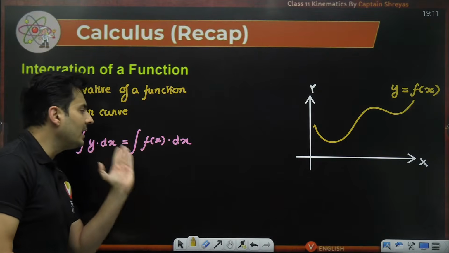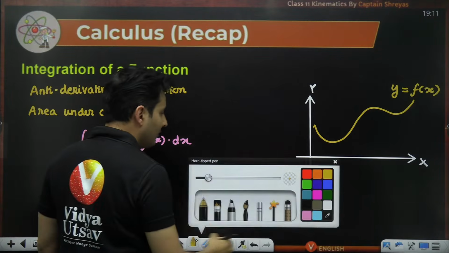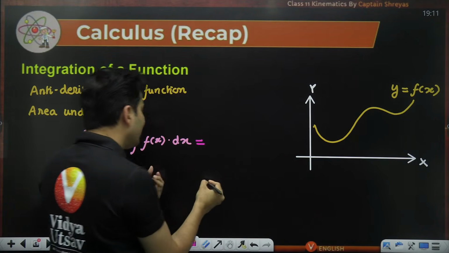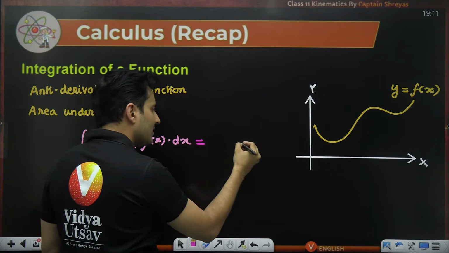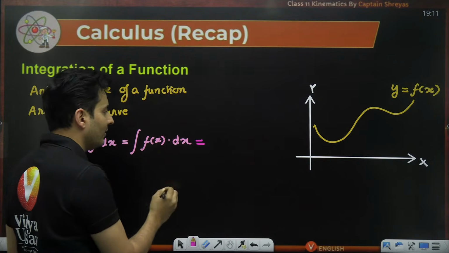When I want to integrate that function of x, the answer for that is basically that thing whose derivative is f of x.